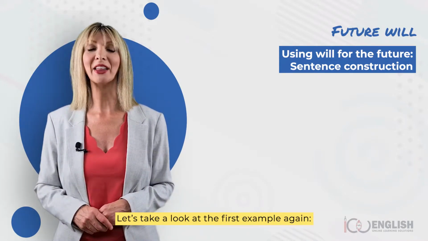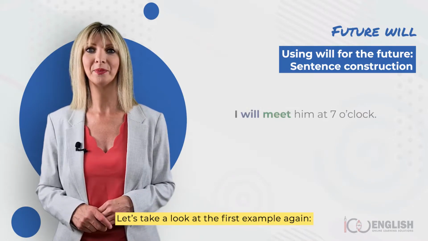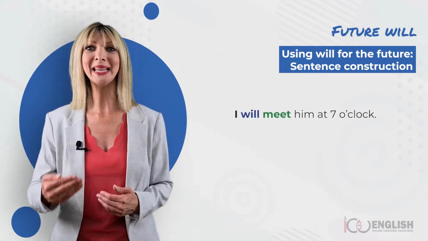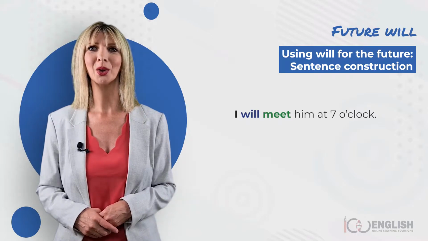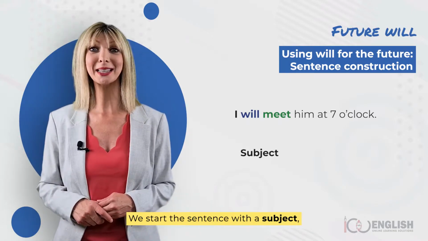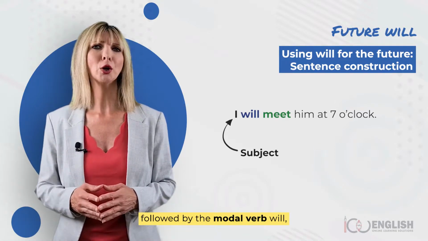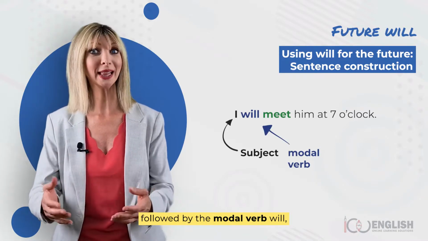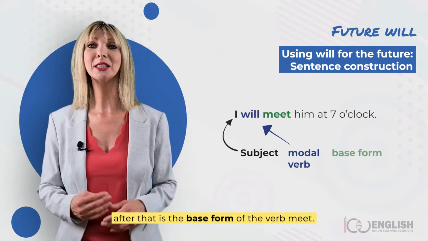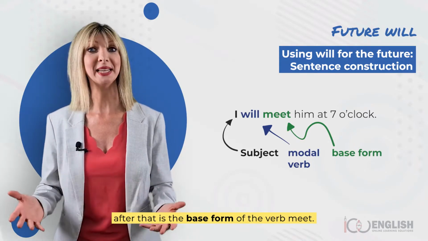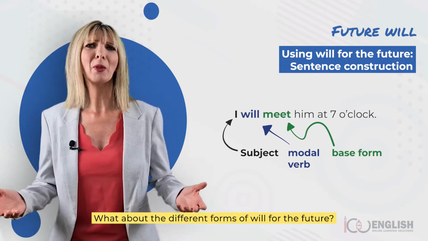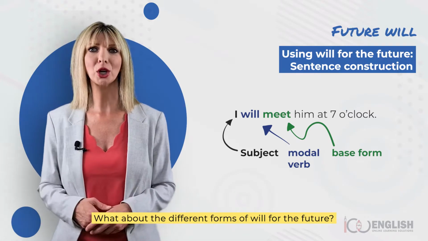How can you construct a sentence using will for the future? Let's take a look at the first example again. I will meet him at 7 o'clock. We start the sentence with a subject, which is the pronoun I, followed by the modal verb will. After that is the base form of the verb meet.